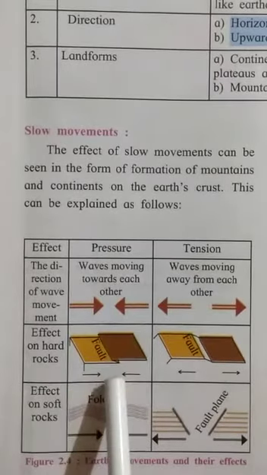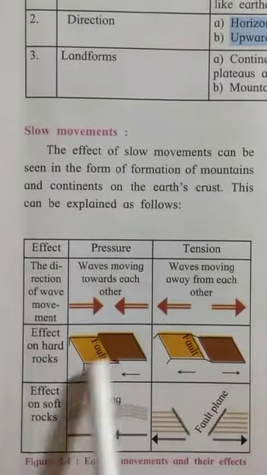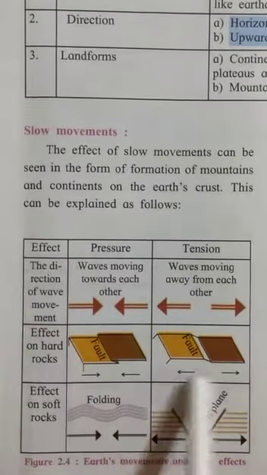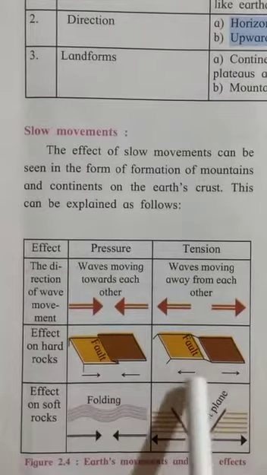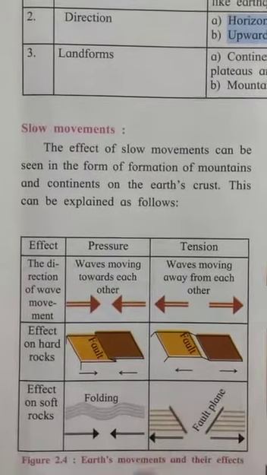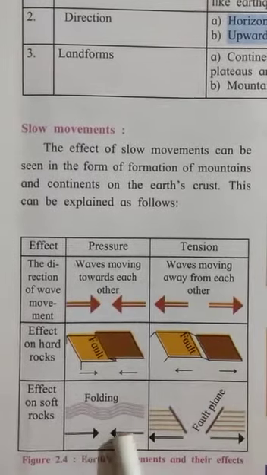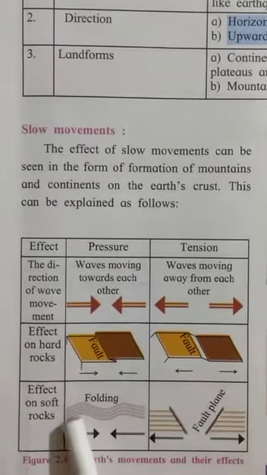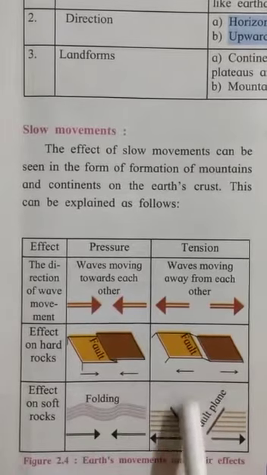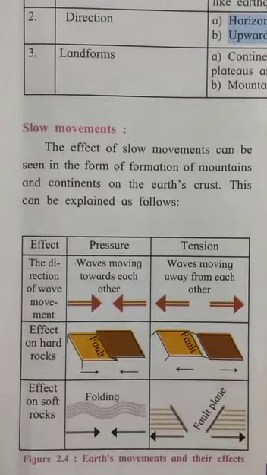If the rocks are hard, what happens? The rocks one above the other will subside. But if it is going away, a hollow space is created in between. It could be seen like this, children. It could result in folding either downward or upward, and because of this tension, a hollow space has been created. The land gets divided up.